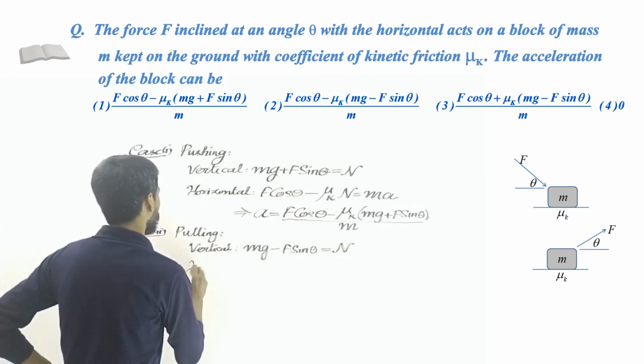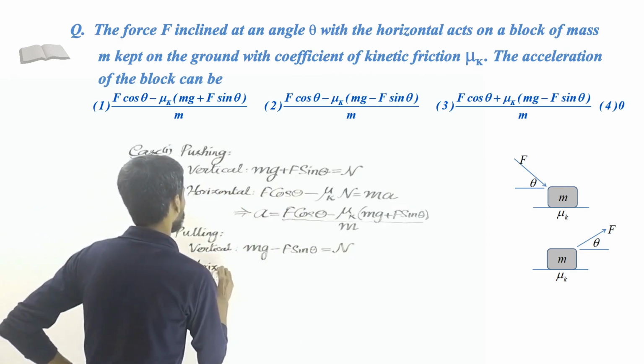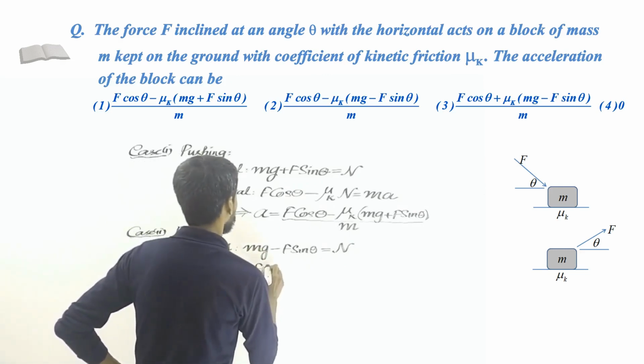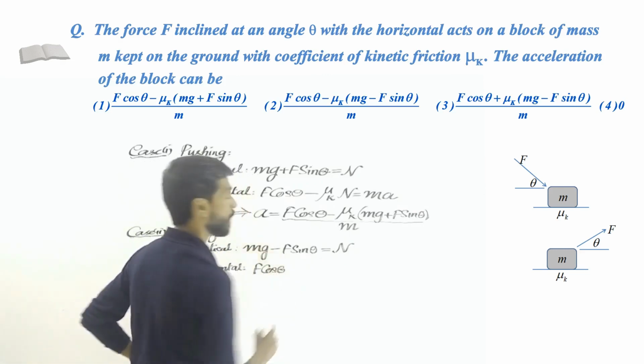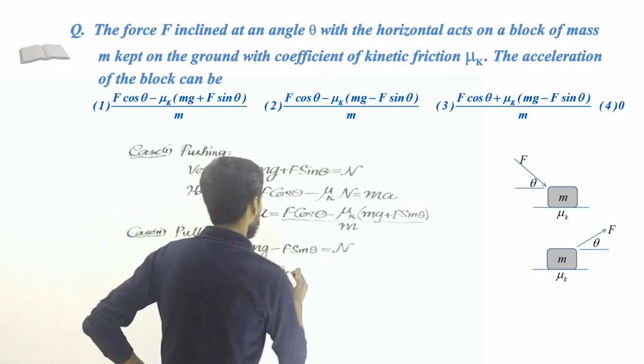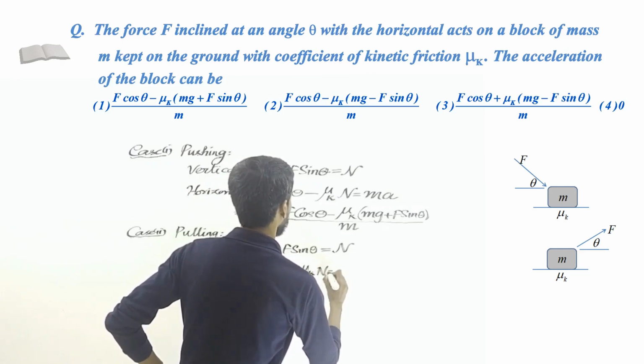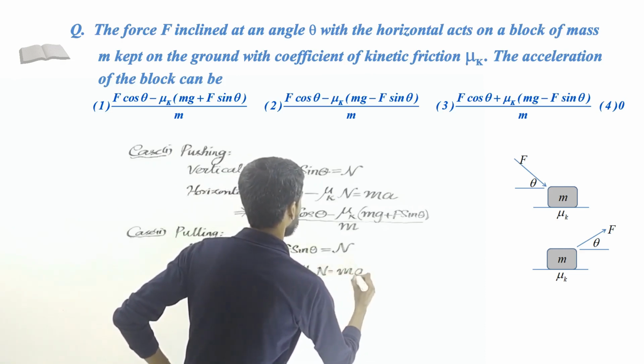Now let's take the horizontal components. What are the forces acting in the horizontal direction? That is the same thing, F cos theta in the horizontal direction, and frictional force in the opposite direction, so minus mu k multiplied by n, that equals the mass times the acceleration.